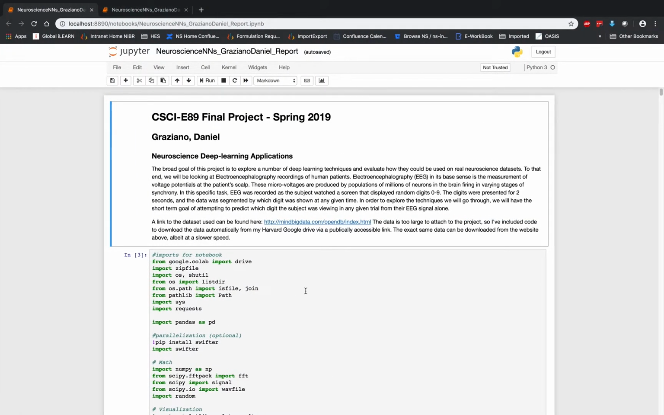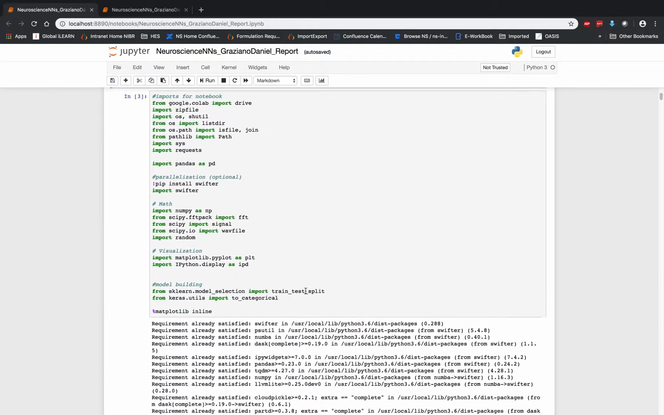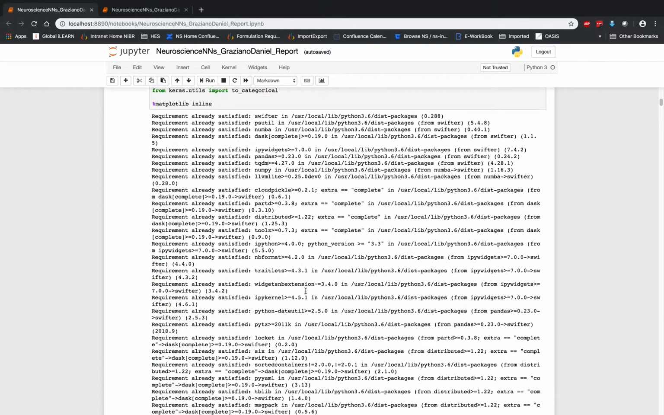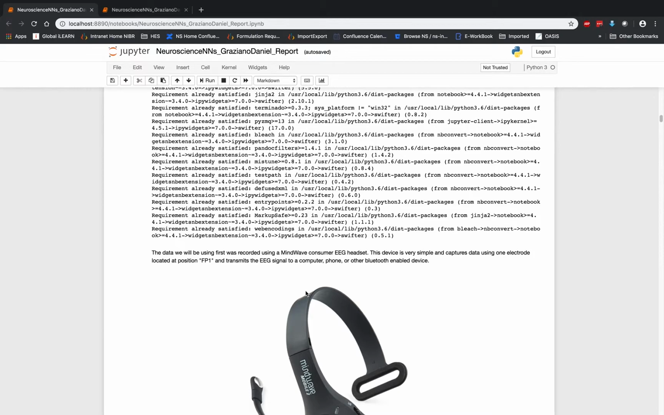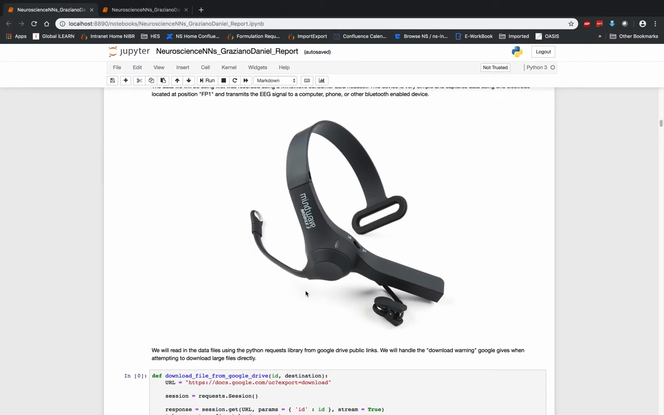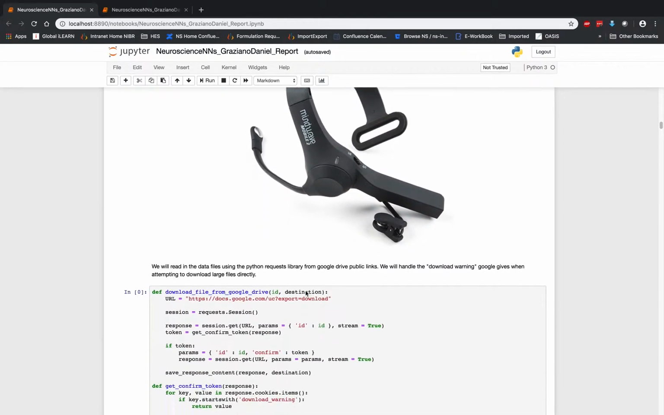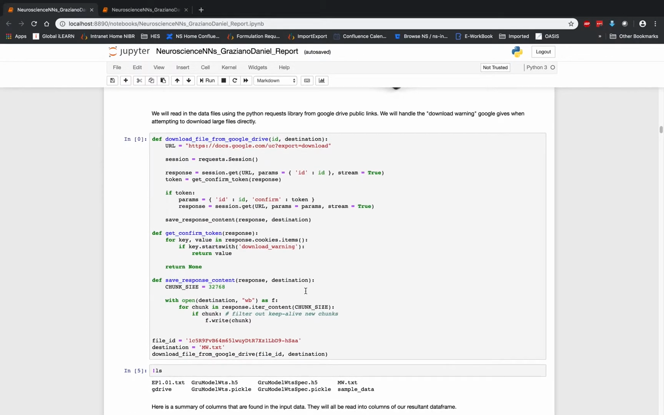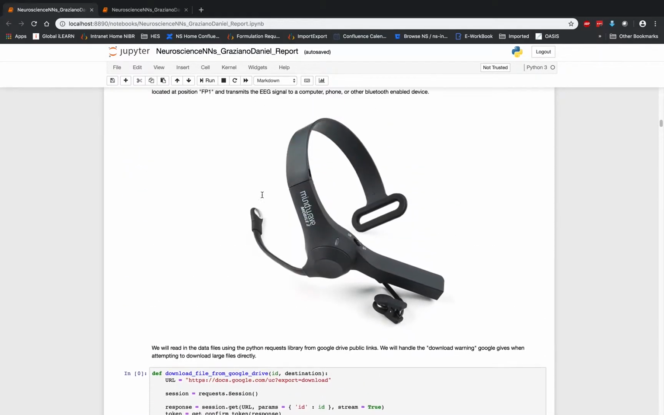So let's take a look at the dataset over in the notebook. We load the necessary packages, and then we can get into the actual data itself. You can see a picture here of the MindWave device. The dataset is about 200 megabytes, so I went ahead and created a function to download the data from Google Drive. I've posted the data on my Google Drive, and it can be downloaded via a publicly accessible link, which I posted here, so anyone can download this using the function or using the URL directly onto their computer. The data is also available via this link.